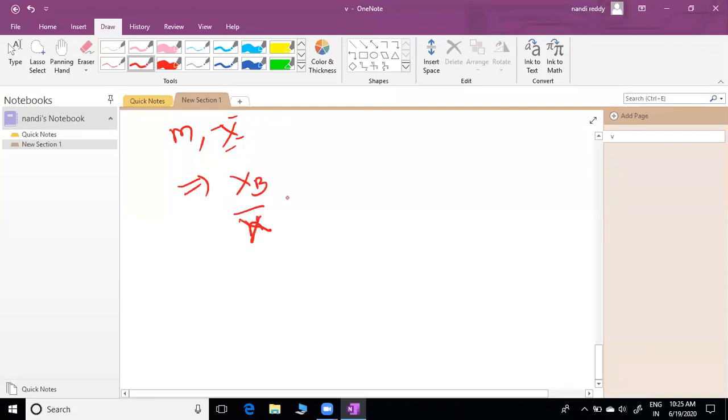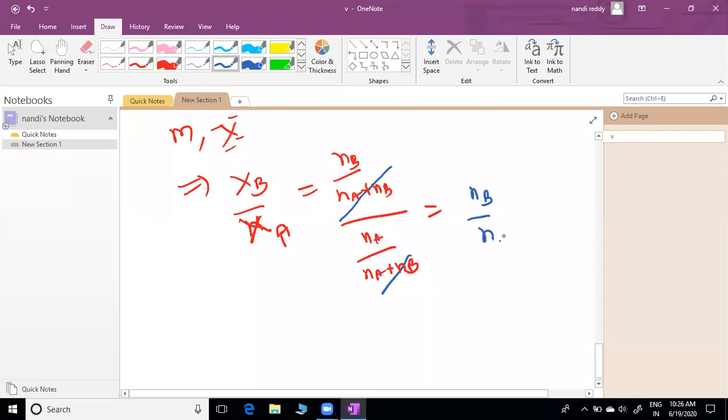What is the meaning of that? Xb equal to nb by na plus nb. What can we write in place of xa? Na by Na plus Nb. So anything is cancelled here. You cancel Na plus Nb, it is common. So I can write here Nb by Na. Any doubt here? So Xb by Xa equal to Nb by Na.